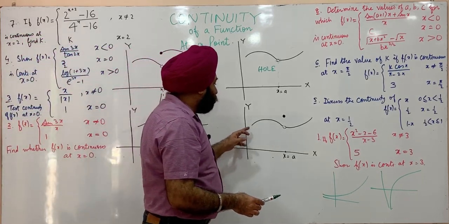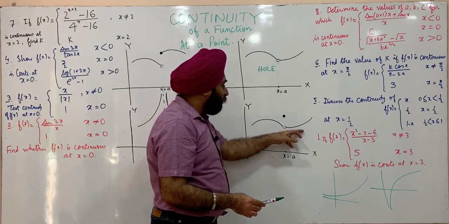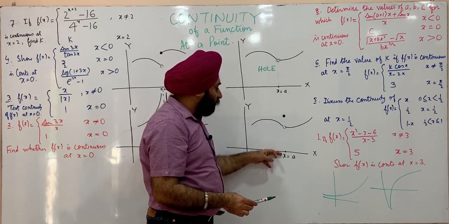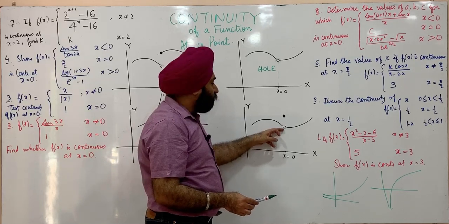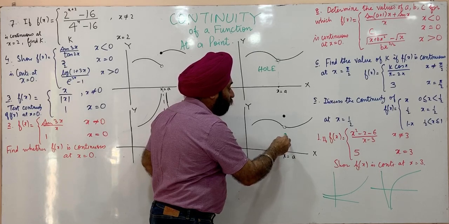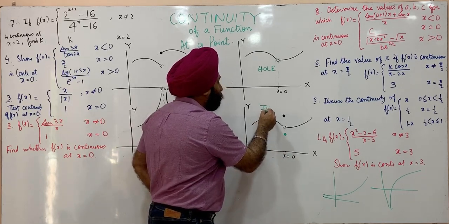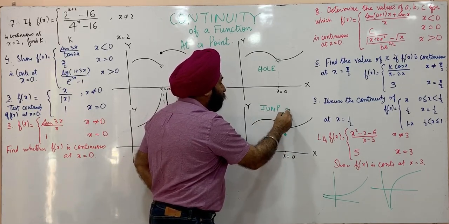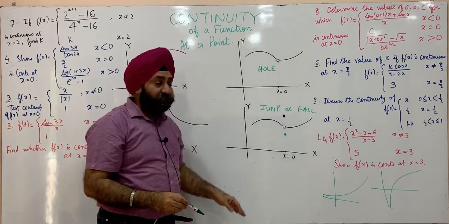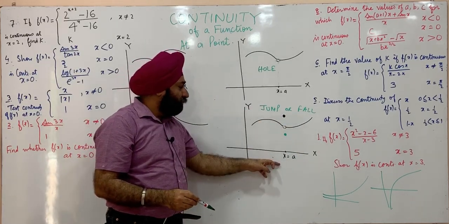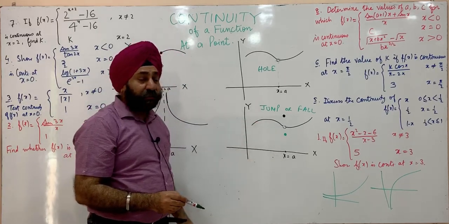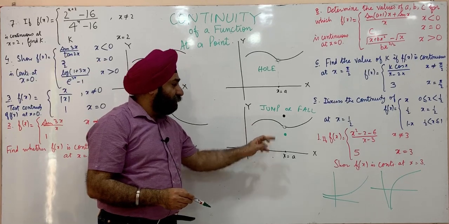This is another case. This is the graph of a function. There is a hole. The function is defined at x is equal to a, but its value is different. It may be here or it may be here. So we have a jump, or you can say a fall, in the value of the function at the point x is equal to a. This is again discontinuous. The function is discontinuous at x is equal to a.